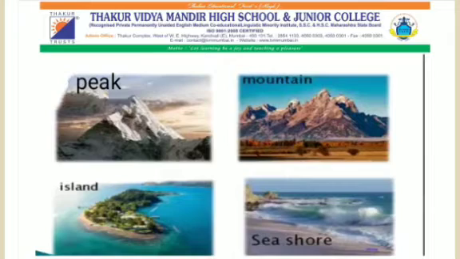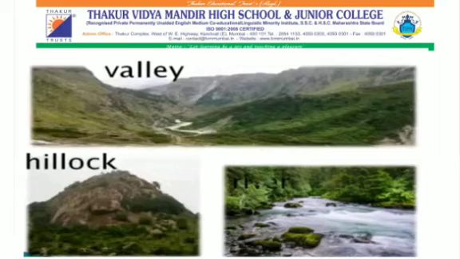A peak is the pointed tip of the mountain. Mountain. Very high hills are called mountains. Island. A piece of land surrounded by water on all sides is called an island. Seashore. Seashore is the area near the sea. Valley. An area between two hills or mountains is known as a valley.